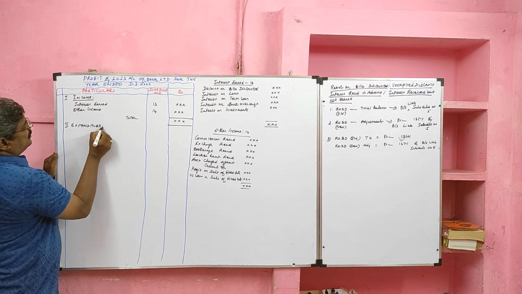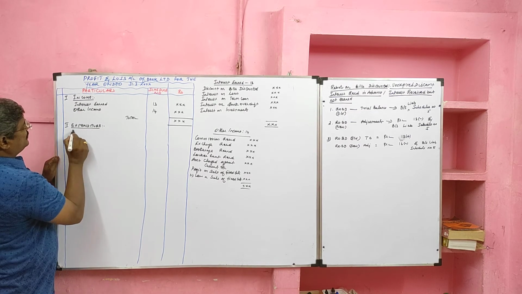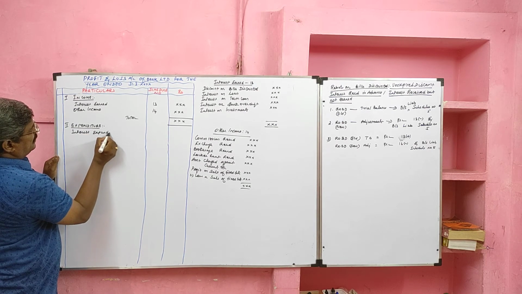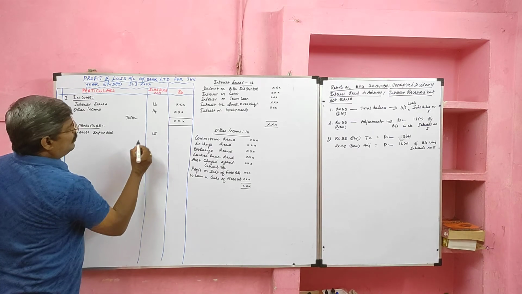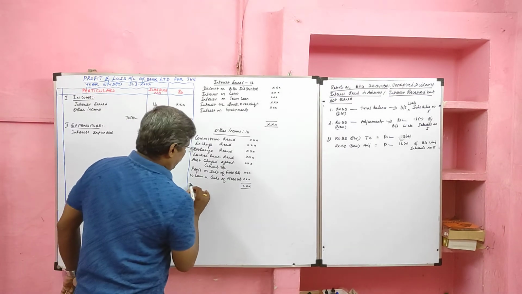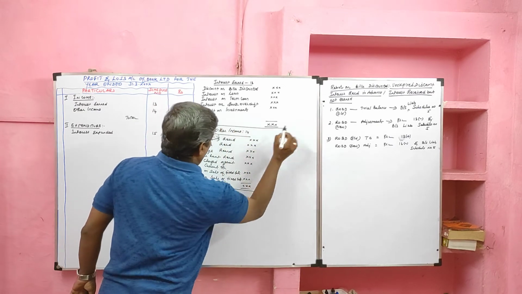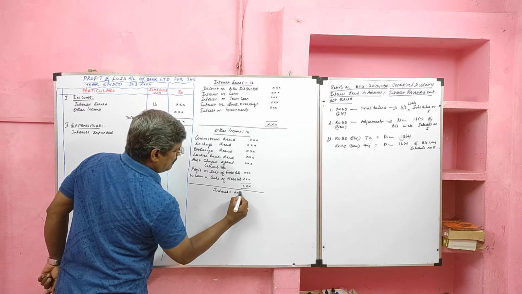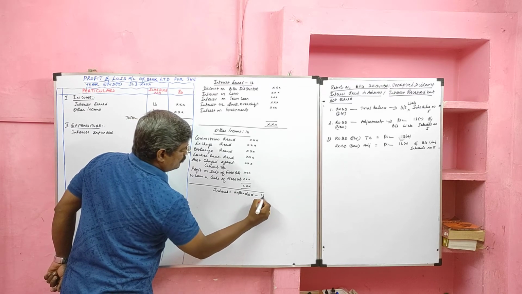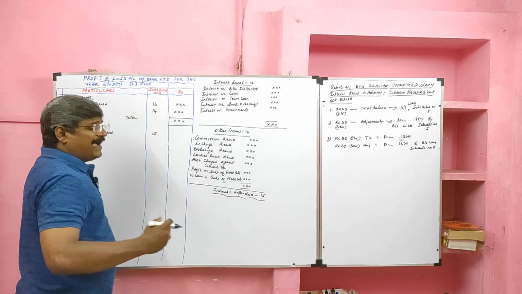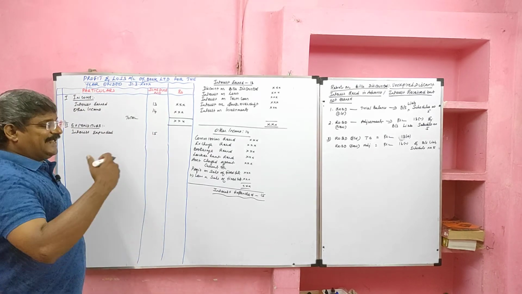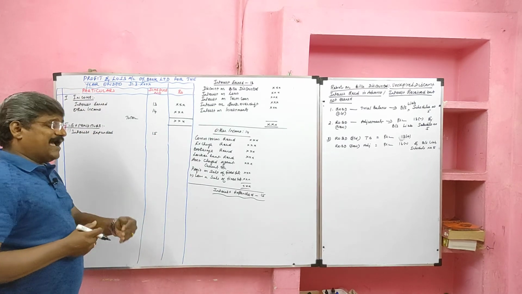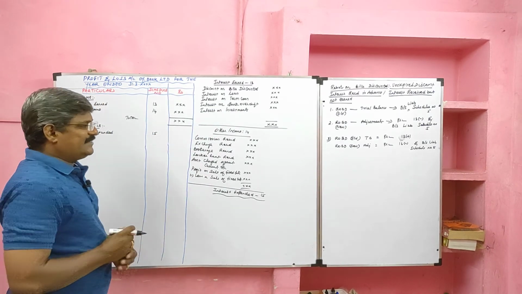We are going to discuss the expenditure. Here first one, interest expended, that is schedule 5. When a bank lends a loan to the needy, they collect interest, that will be included in interest earned. When a bank accepts deposits, for that the bank has to pay interest, that we call interest expended.